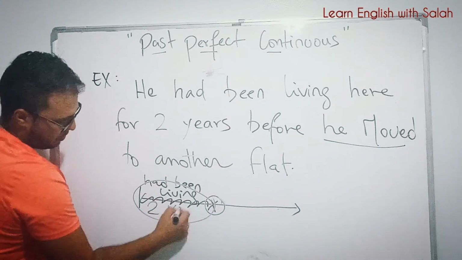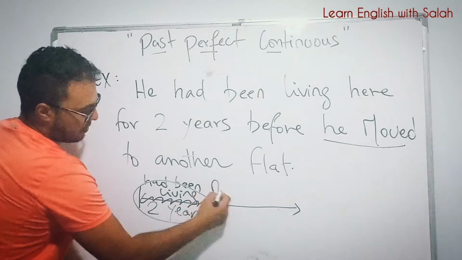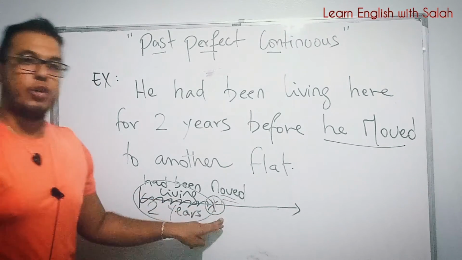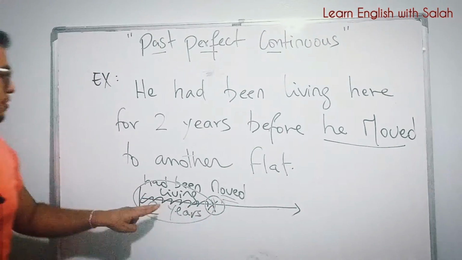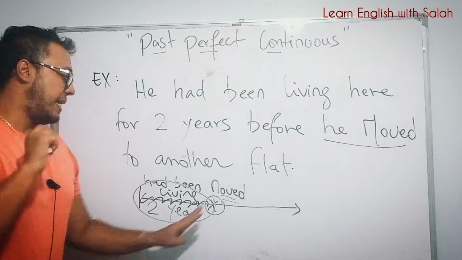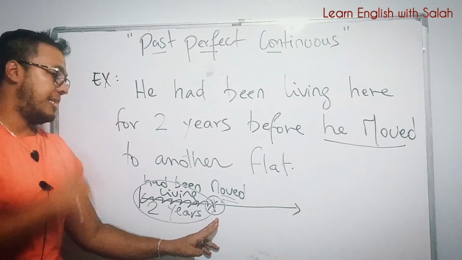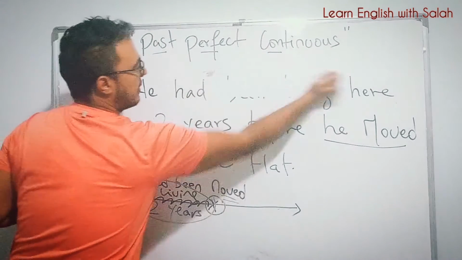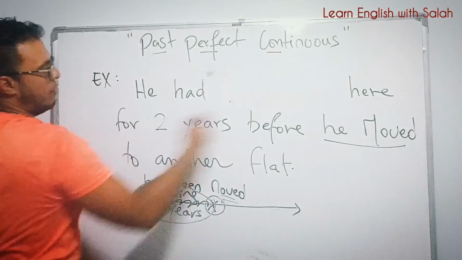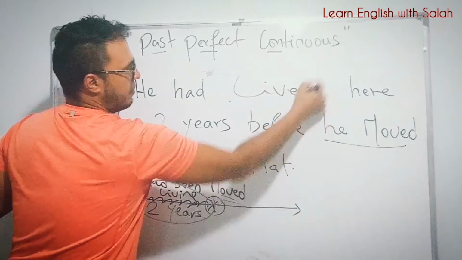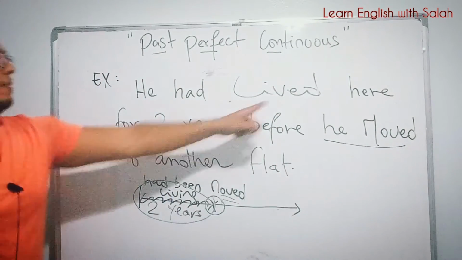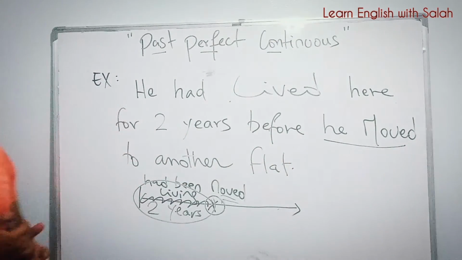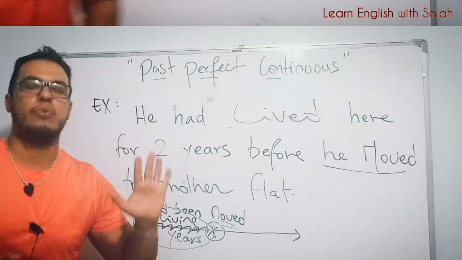This is 2 years. Then he moved at this time. Okay? So two actions in the past. The first one is past perfect continuous, and the second one in the past, it's simple past. We can use here he had, and we say he had lived. He had lived here for 2 years before he moved to another flat, and it's correct also.